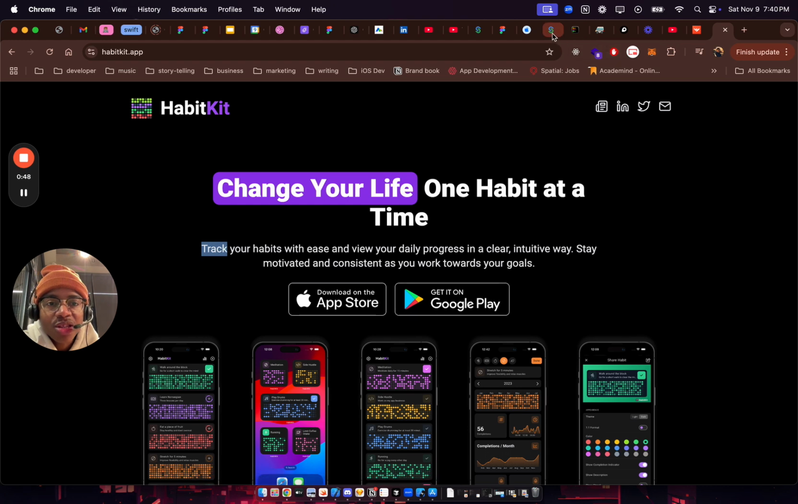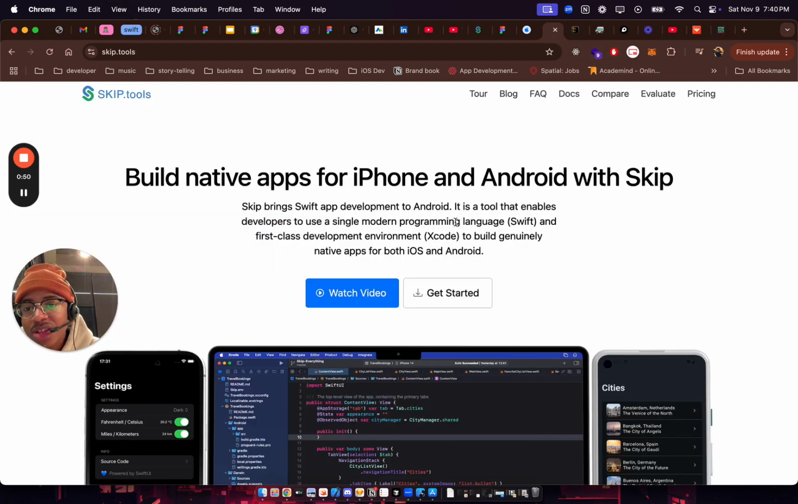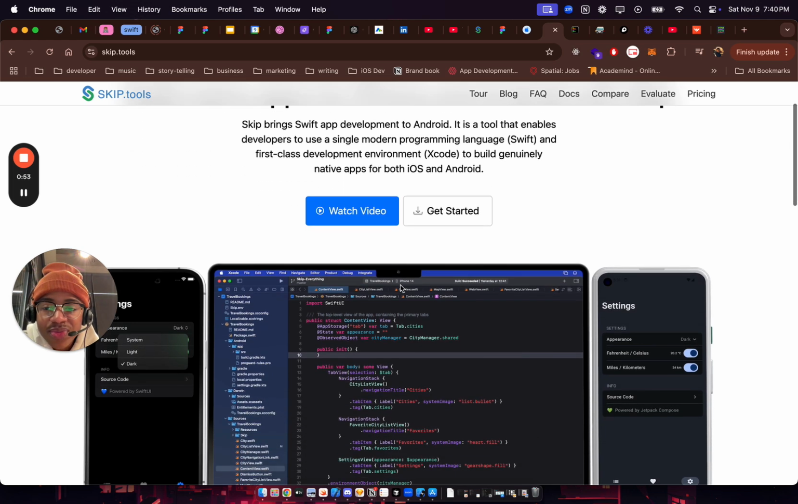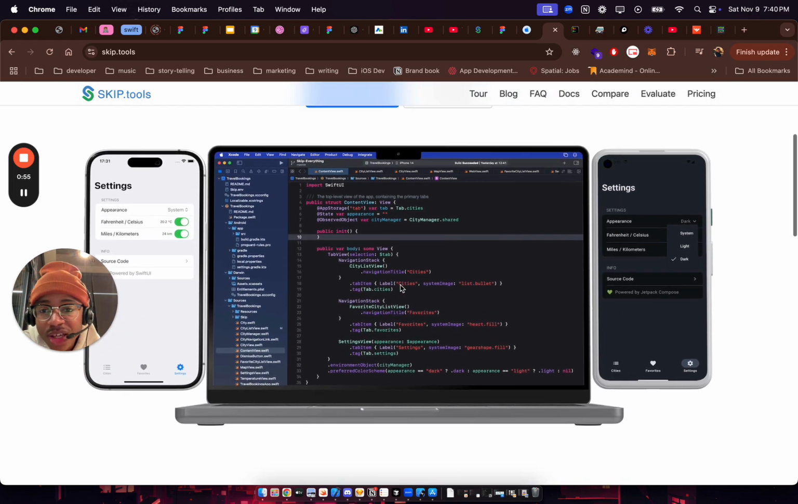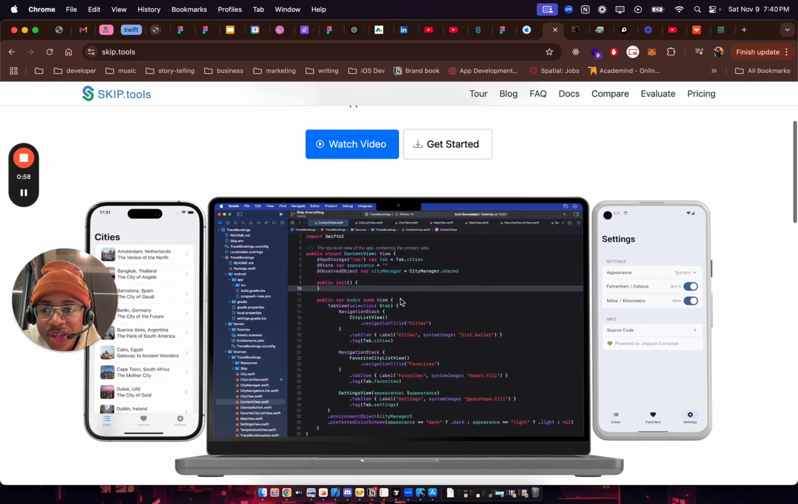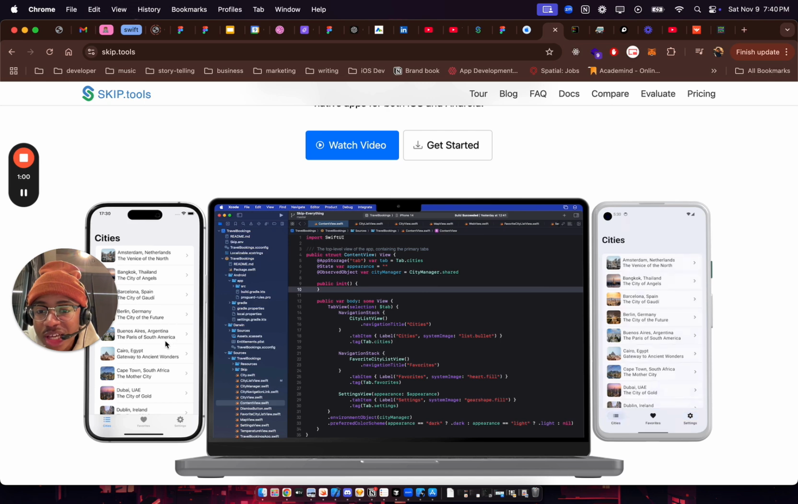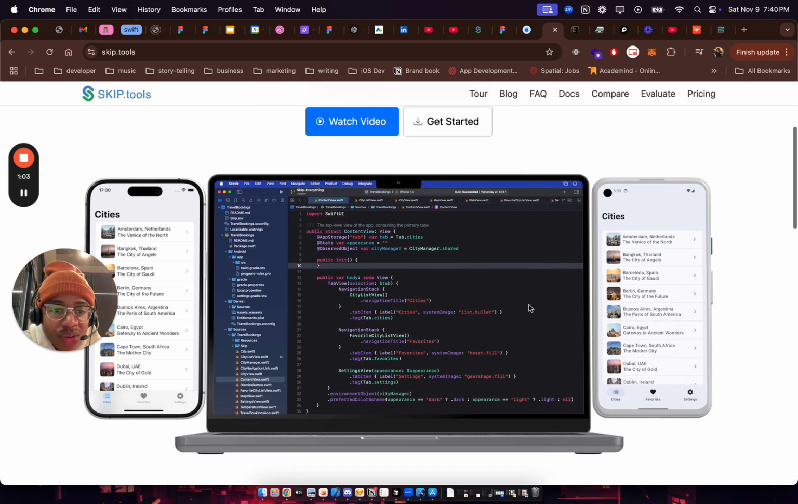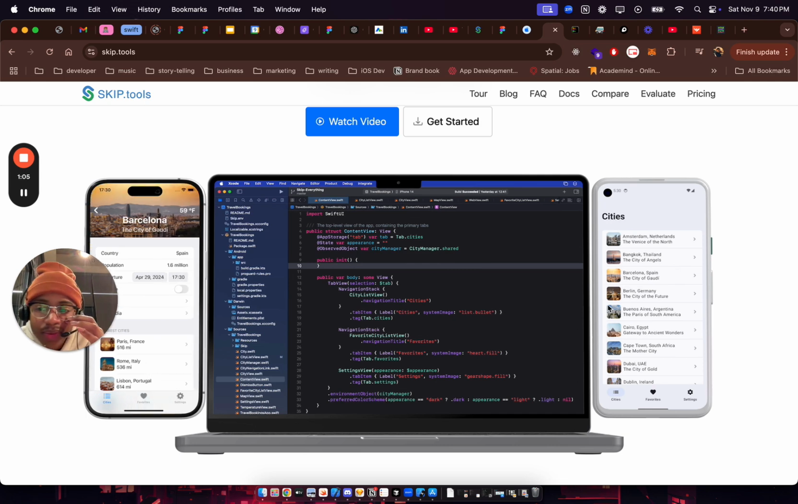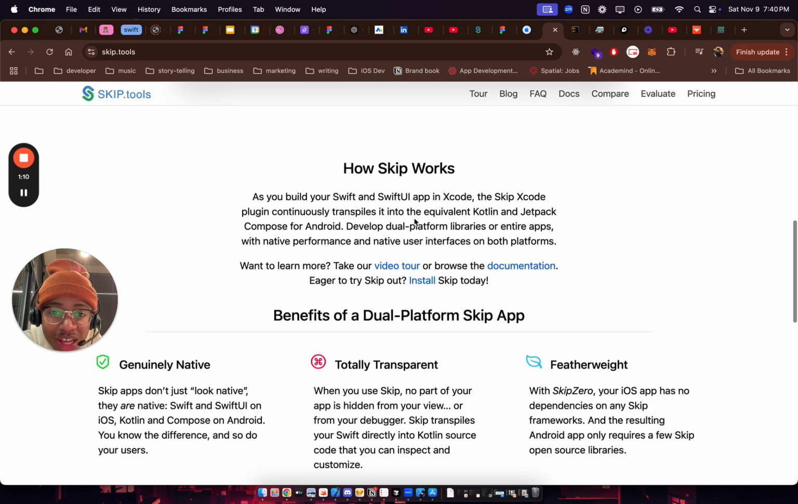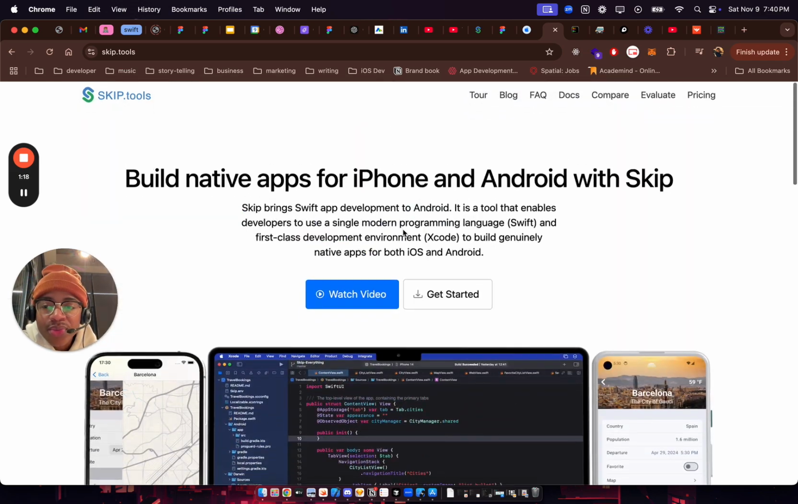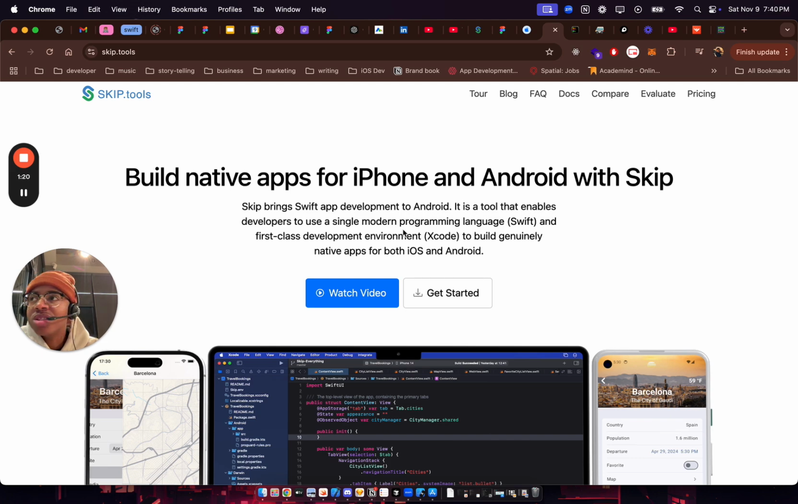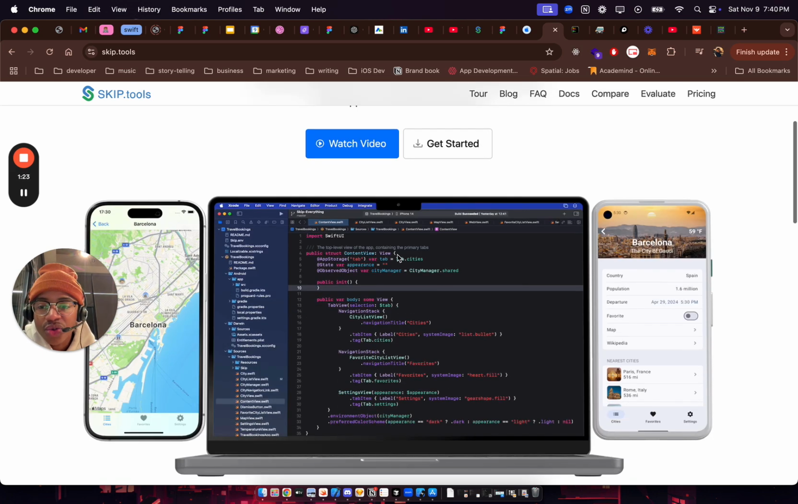But a tool I'm going to plan on using is something called Skip. Skip allows you to build native apps for iPhone and Android using Swift as your main language. So you can basically code out iOS apps in SwiftUI, and they made this transpiler that will basically give you an Android equivalent in native code. I think it's Kotlin. Yeah, it transpiles it into equivalent Kotlin and Jetpack Compose for Android. All right, so this is what I plan on using for Mo Gains, Mo Bugs, and Mo Moods, and all the other cool apps I plan on launching.